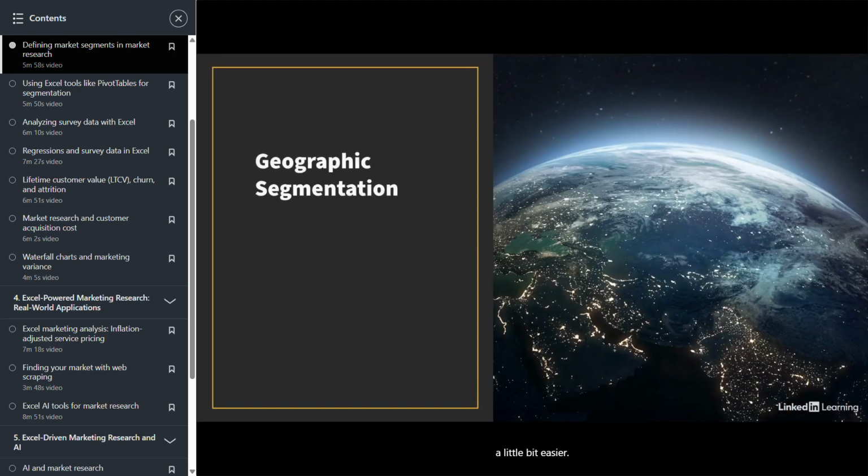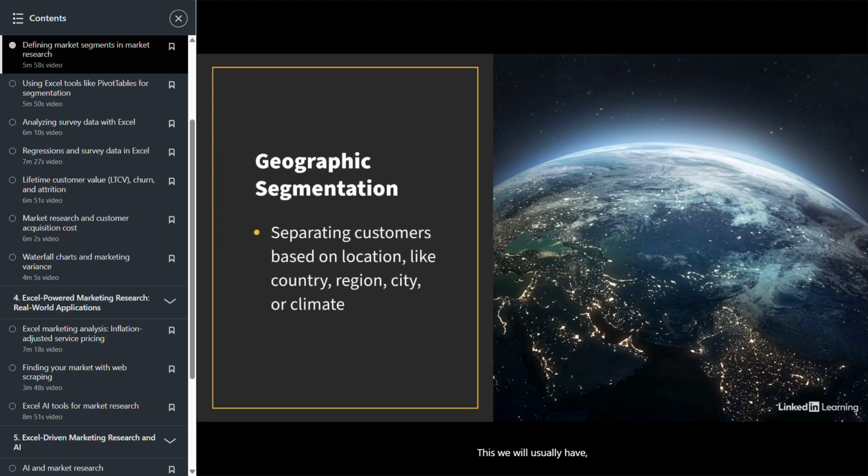Geographic segmentation is, if anything, a little bit easier. We're separating customers based on location. This we will usually have if they have purchased from us before, right? We'll have data on the store they bought from or where we ship to or things like that.